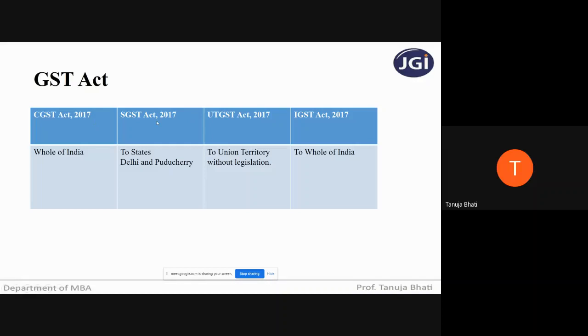Next is SGST Act 2017. So students, can you all tell me how many states does India have?